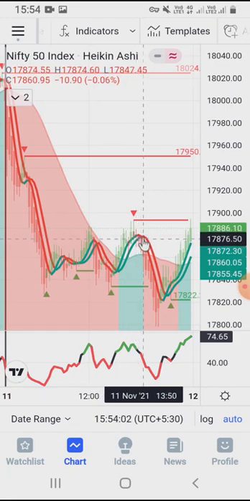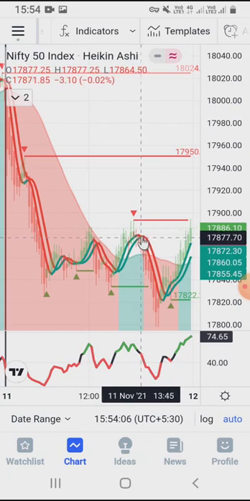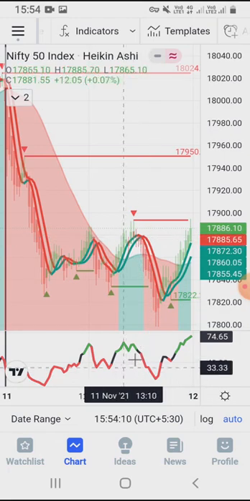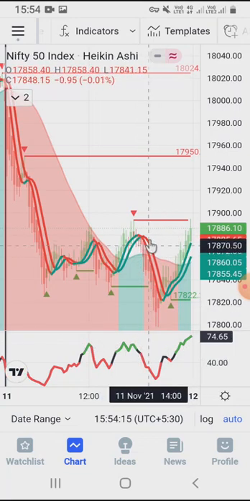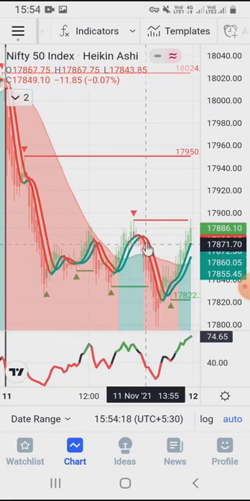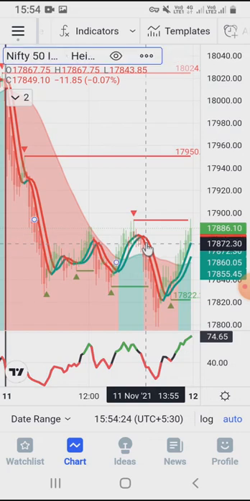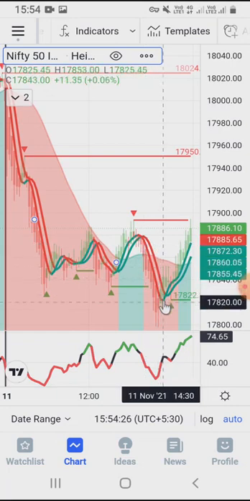Again our average turned red, but for some time our trend and strength are saying to wait. So we'll enter in the next candle when all three parameters are giving us the same direction and indication. So here also you can see that we are getting good profit, and then we will get an exit signal here.